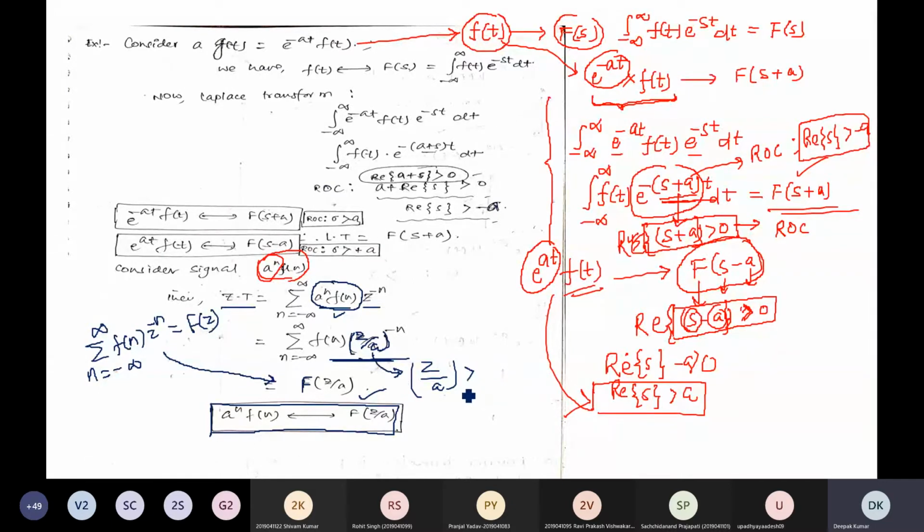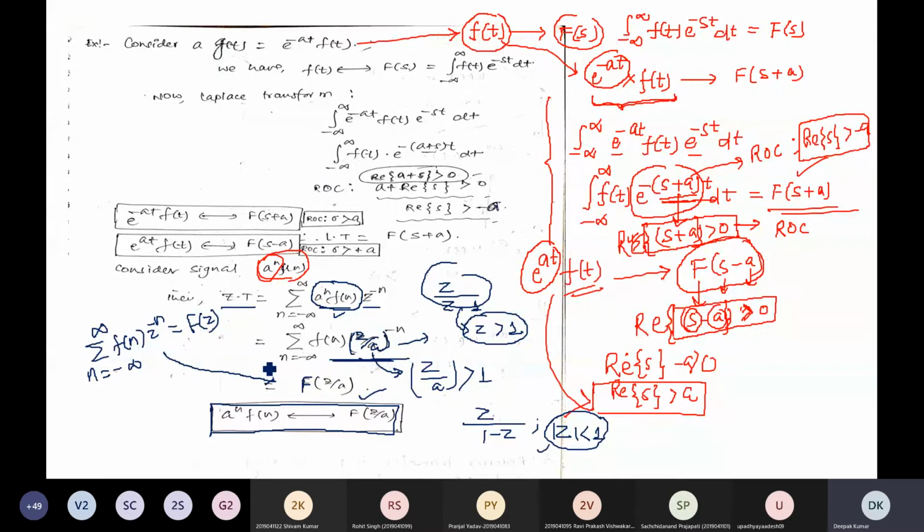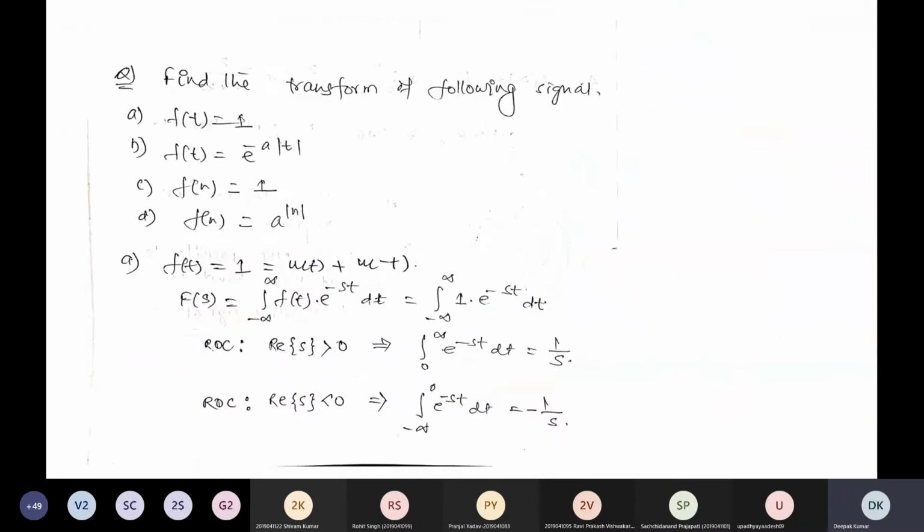So this is greater than 1, or you can also take the infinite GP series, what is Z by Z minus 1 when Z is greater than 1. This condition is satisfied when this condition is taken, and Z by 1 minus Z is taken as an infinite GP series when Z is less than 1. By considering these two, you can also conclude the region of convergence of this GP series. Some example of the question is given here, and the solution is also given here. You can go through this.